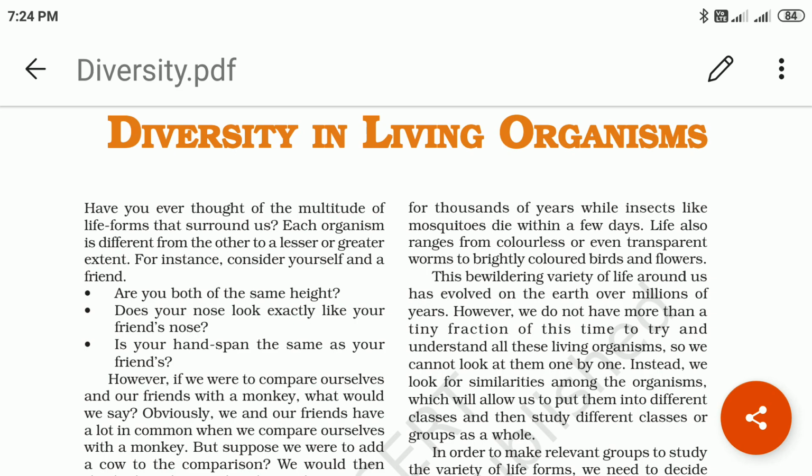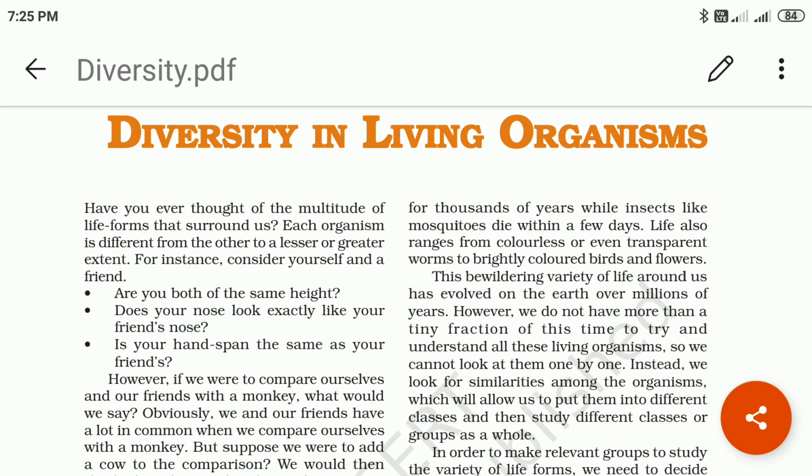If we compare you with your friend, you can check the height of both. Say your friend is Raju. The height of Amol and Raju is not the same. There is some difference between their heights. The structure of the nose also does not look exactly the same.